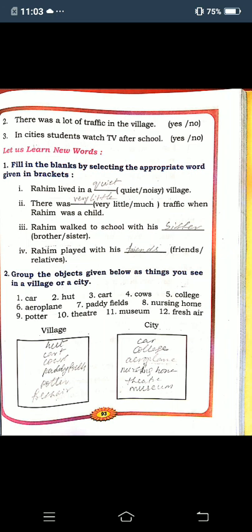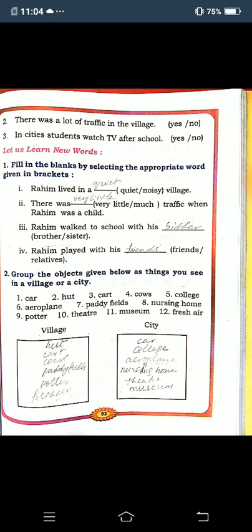Second one, there was dash traffic when Rahim was a child. So in the brackets they are given very little, much. So when Rahim was a child, there was only very little traffic. Now children, I must write in the dash, very little. Third one, Rahim walked to school with his dash. So brother, sister they are given. So with whom did he walk? He walked with his sister. Fourth one, Rahim played with his dash. So in the bracket they are given friends, relatives. Relatives did not play. So in the village he played with his friends.